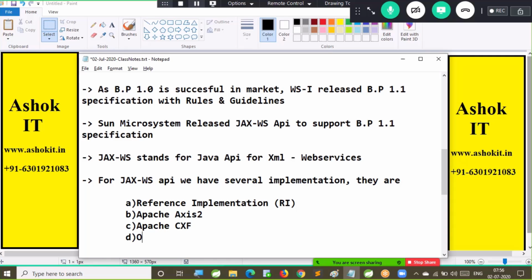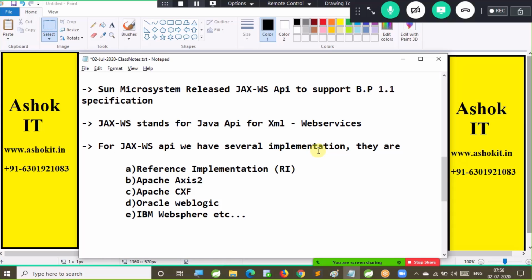Similarly, the Oracle WebLogic implementation, the IBM WebSphere implementation, etc. Like that, there are several implementations available for JAX WS. So if you want to develop a web service in Java, we have two options.